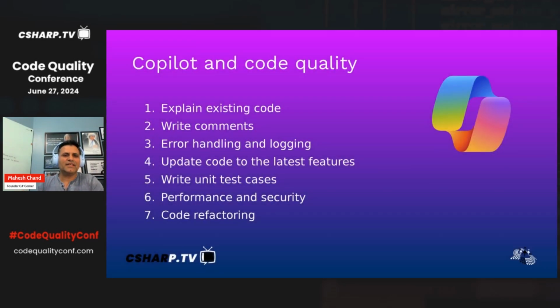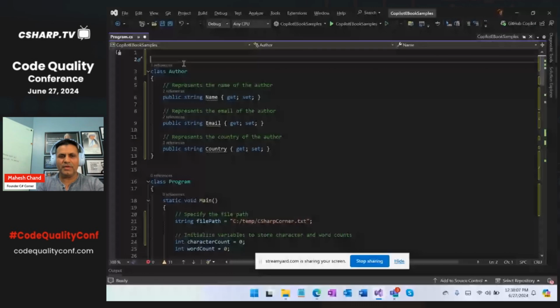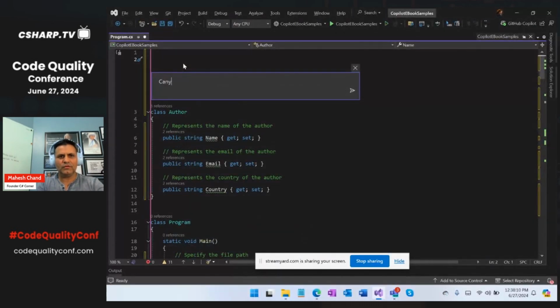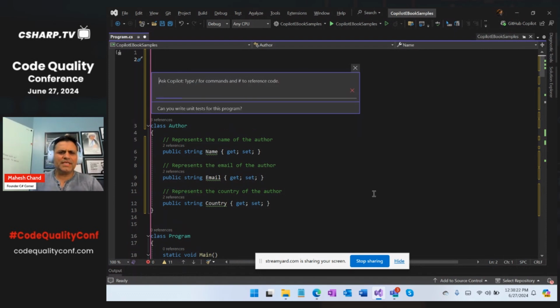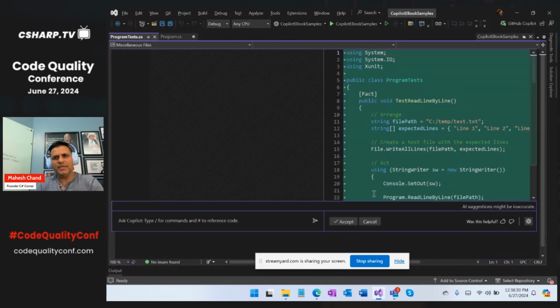Next thing is test cases, right? How many of you really love writing test cases? Not too many. I don't. Let's go back to our code. I'll just say, hey, Copilot, can you write unit tests for this program? It sometimes takes a little time because it's thinking and reading your code, but while it's doing that, it's going to write the whole unit test.